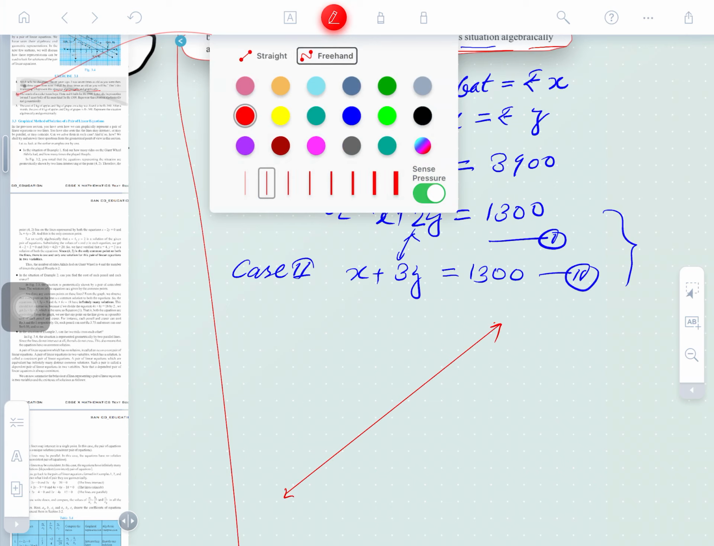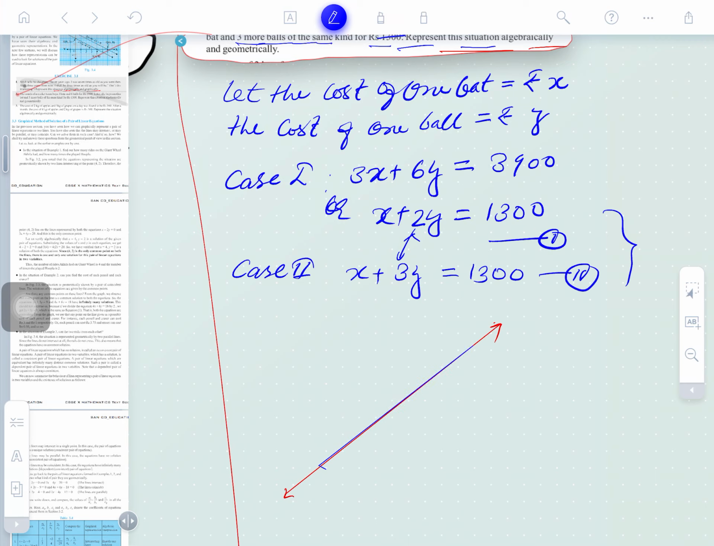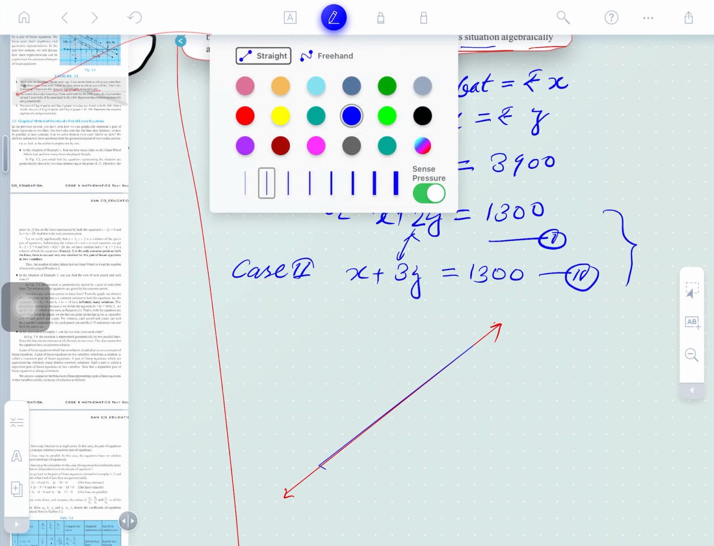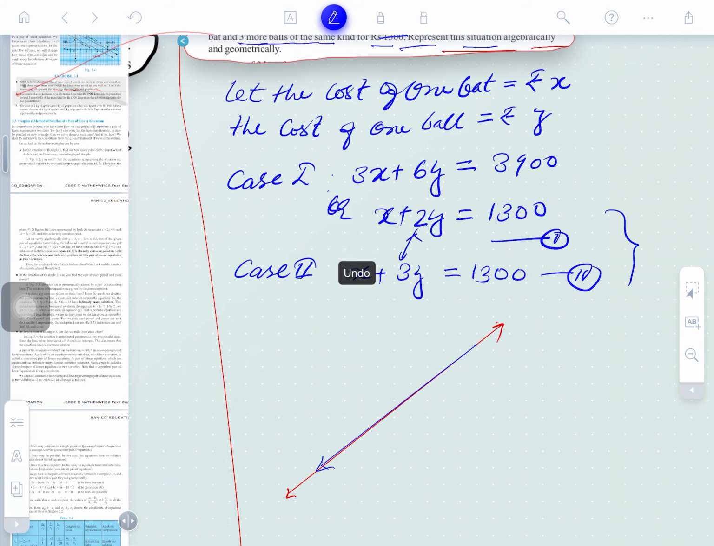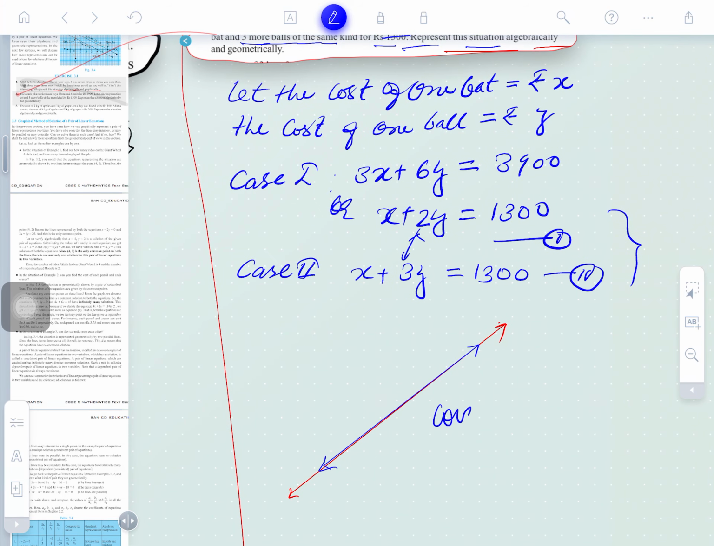Okay. So the second line will be this. Clear or not? So the representation will be here. This means these lines are called coincident lines. Okay. And what are the other lines called? Please tell me. Intersecting.